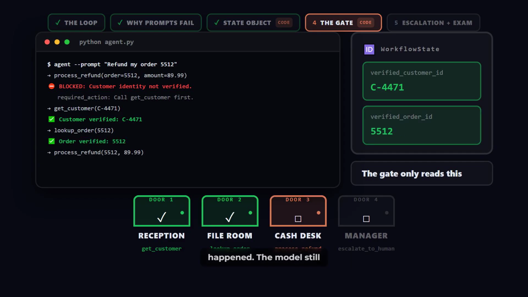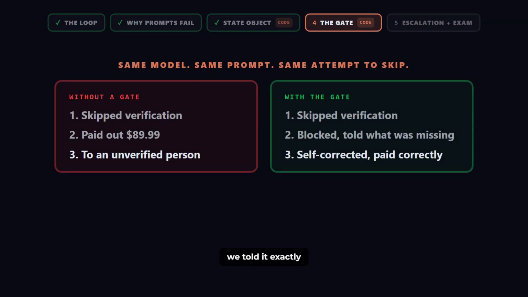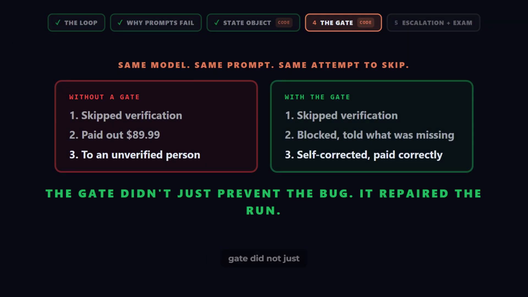Look at what just happened. The model still tried to skip. It failed to. And then it corrected itself, because we told it exactly what was missing. The gate did not just prevent the bug. It repaired the run.